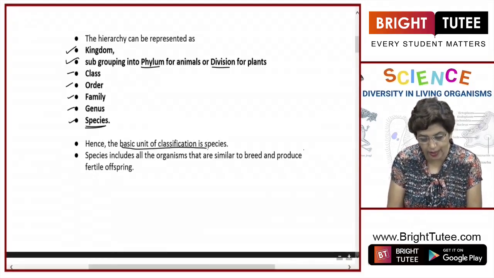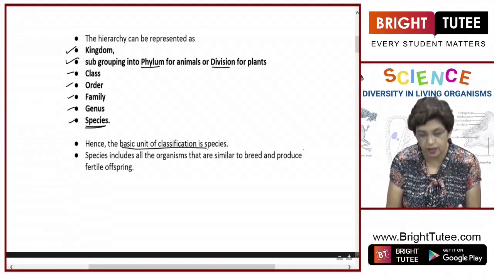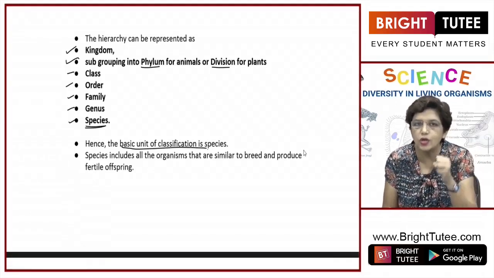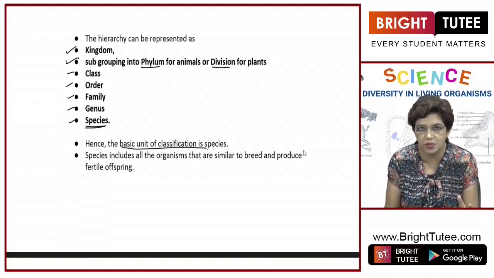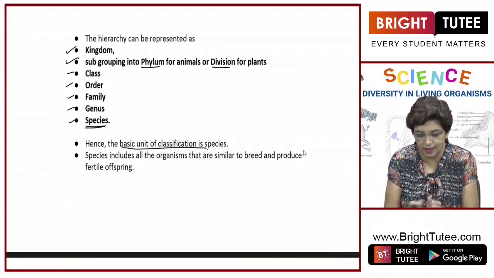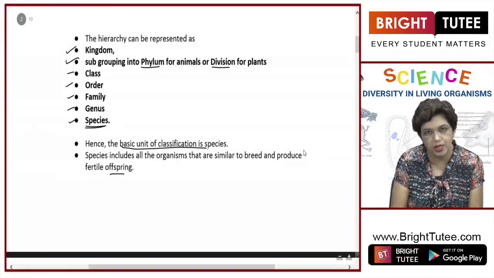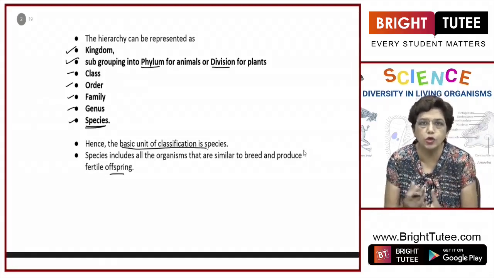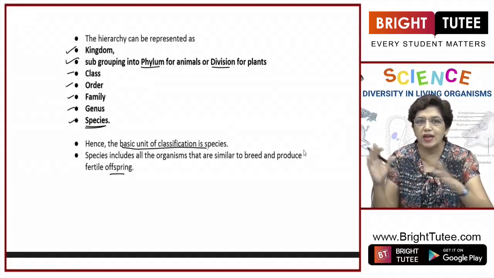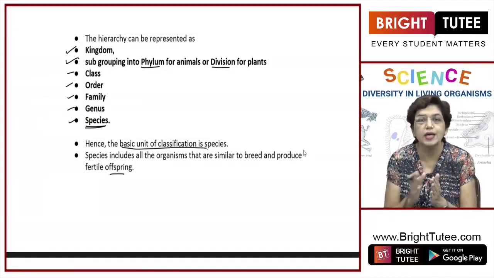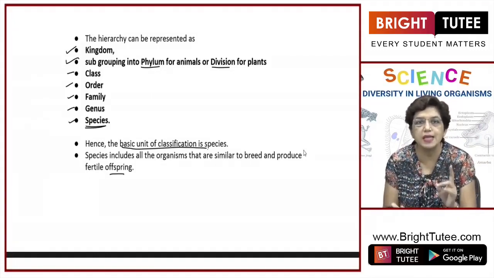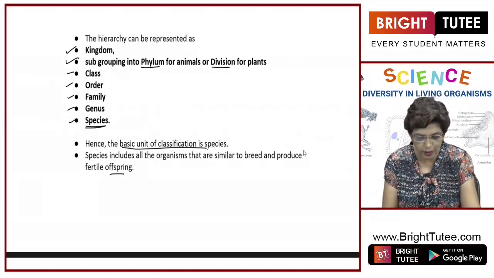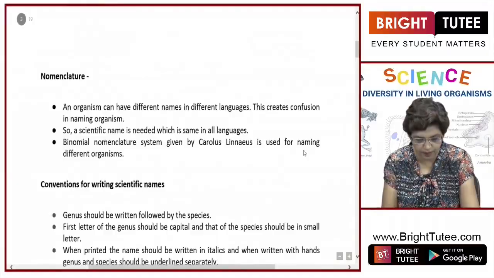It includes all the organisms that are similar, similar in the structural design, similar in the cellular design and the number of chromosomes they have, and they can breed among themselves and produce offspring. So this is called a species. You can consider all the human beings, whether they are living in Africa or America or India, anywhere, all human beings are one species. Okay, so this will give you an idea what a species is.